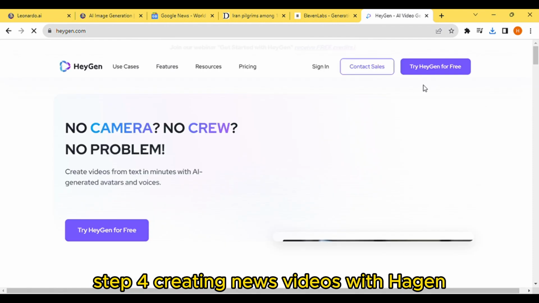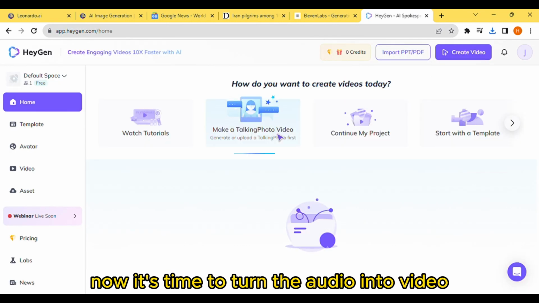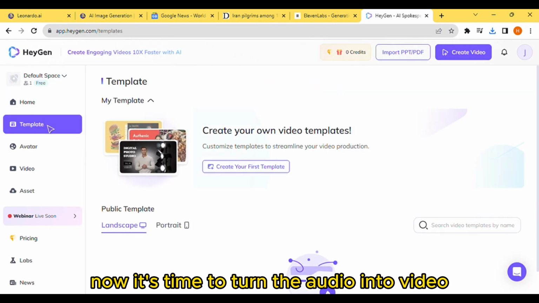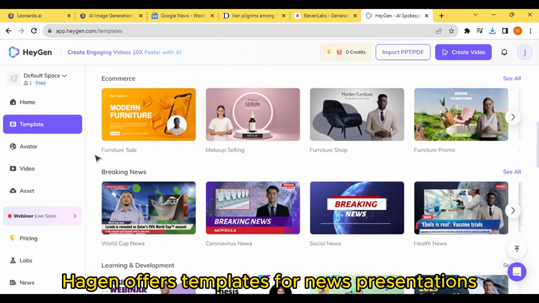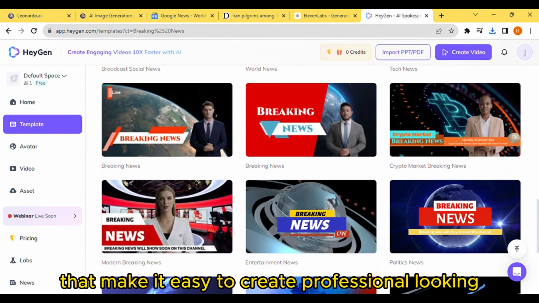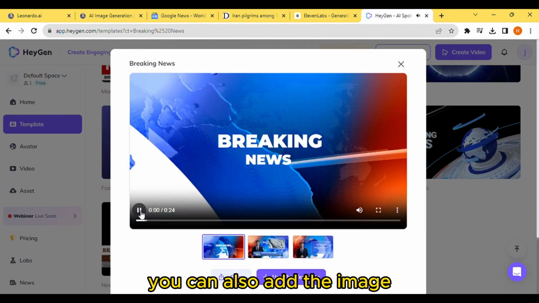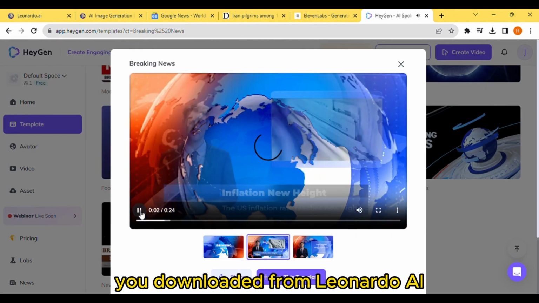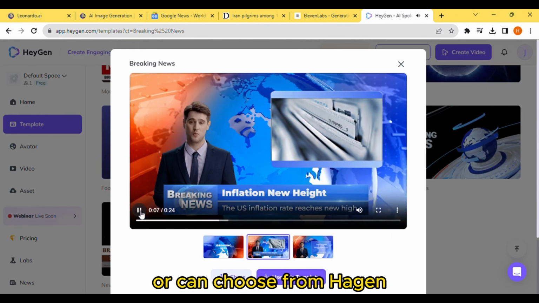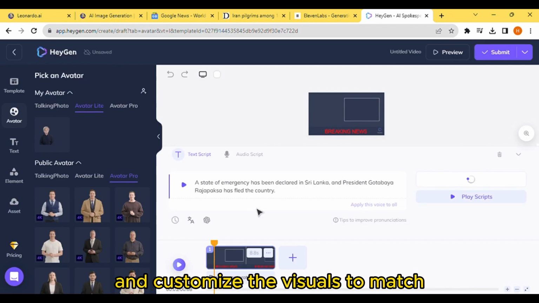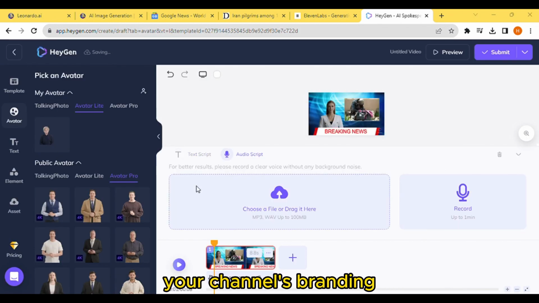Step 4. Creating news videos with Hagen. Now, it's time to turn the audio into video. Hagen offers templates for news presentations that make it easy to create professional-looking news segments. You can also add the image you downloaded from Leonardo AI or can choose from Hagen. Simply import your voiceover and customize the visuals to match your channel's branding.